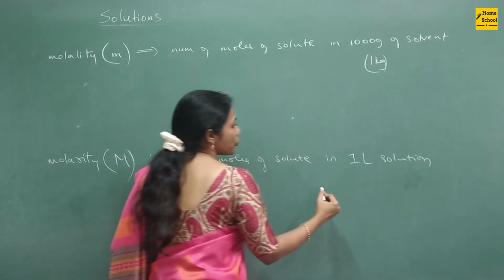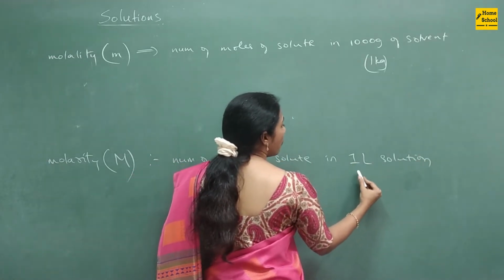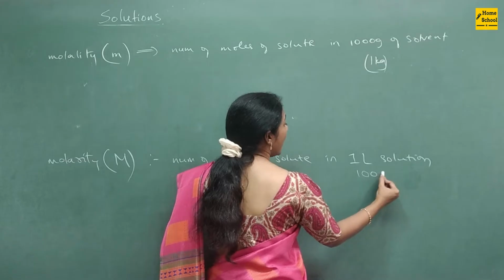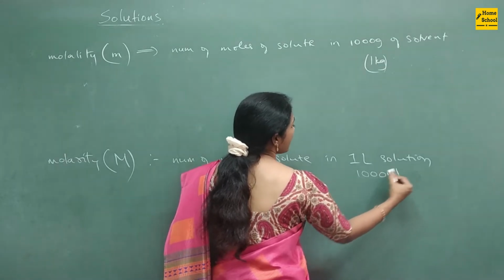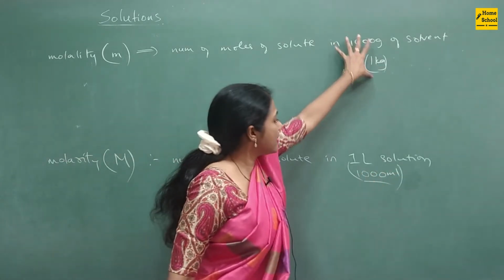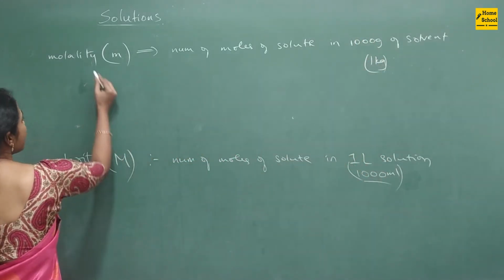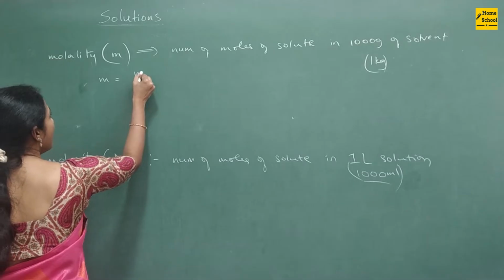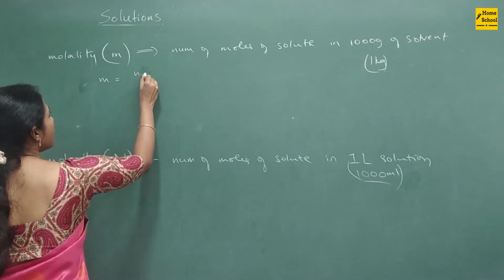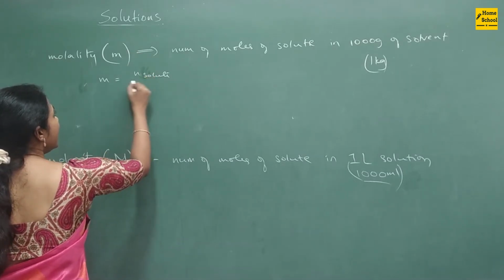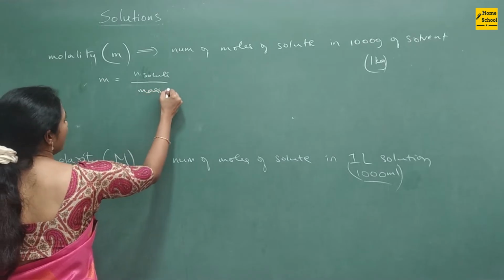1 liter solution means 1000 ml solution. This difference is very, very important to remember. Now let me give you the basic formula. Molality is equal to number of moles of solute divided by mass of solvent.